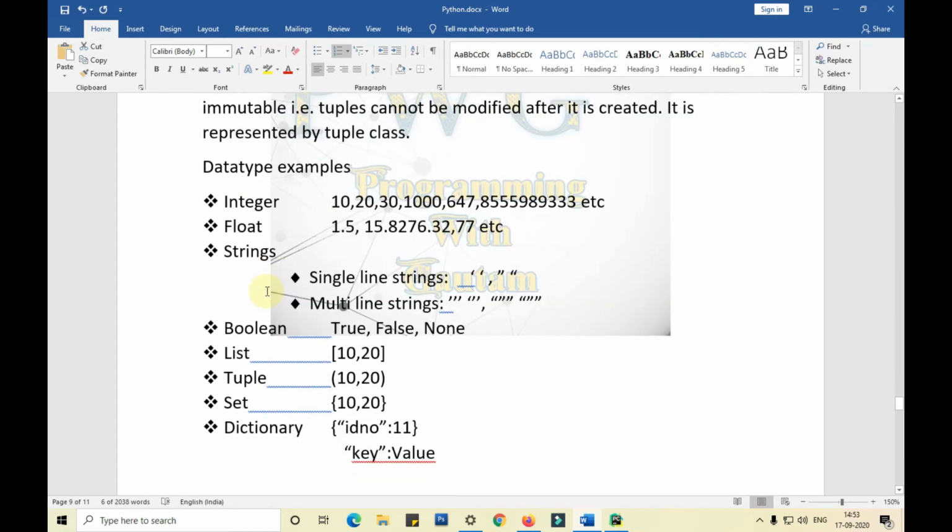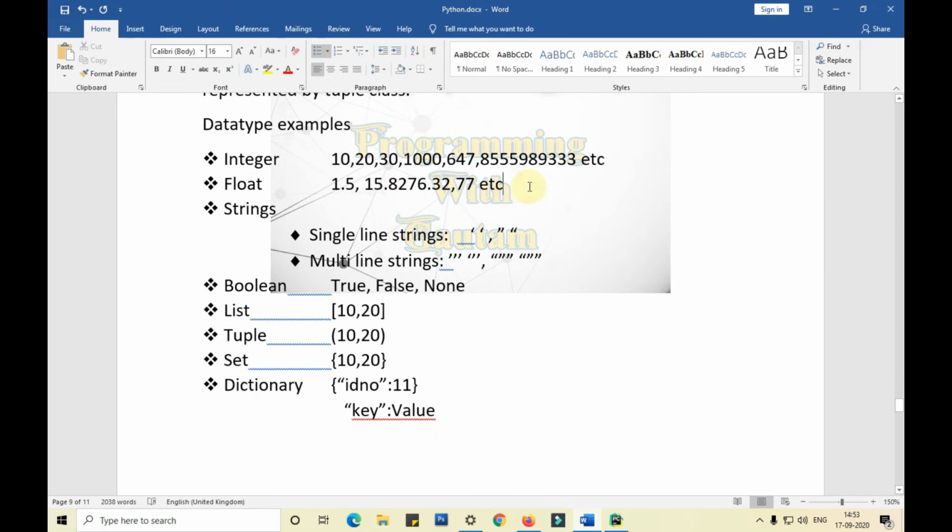So here are a few examples of the data types. Integer: it can be 10, 20, 30 without any decimal points, as I've told you previously. Any number without any decimal points. It can also be a 10-digit mobile number, etc. Float: 1.25, 15.82, something like that. Any number with a decimal point is called a float.